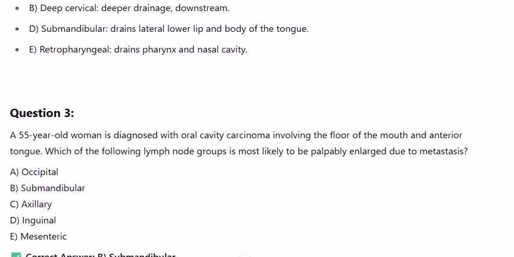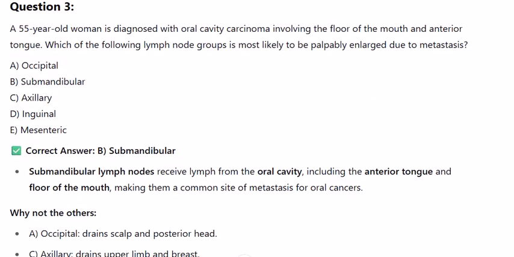Question 3. A 55-year-old woman is diagnosed with oral cavity carcinoma involving the floor of the mouth and anterior tongue. Which of the following lymph node groups is most likely to be palpably enlarged due to metastasis? A. Occipital, B. Submandibular, C. Axillary, D. Inguinal, E. Mesenteric.